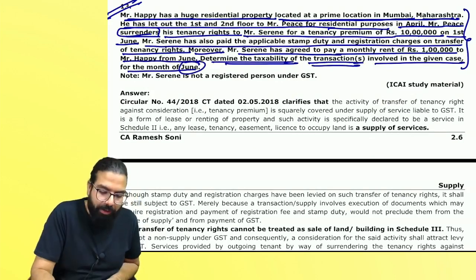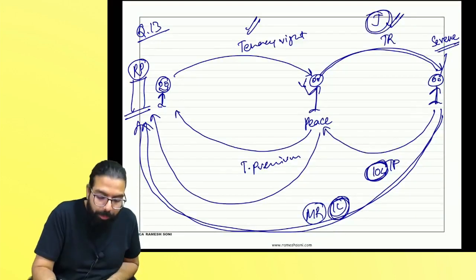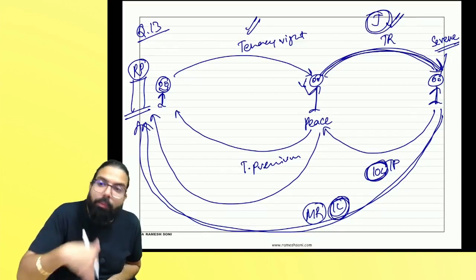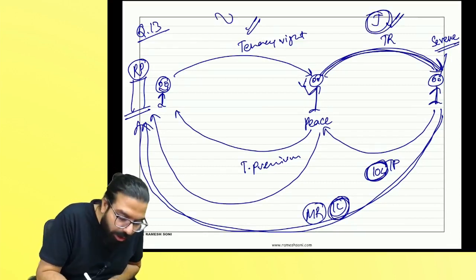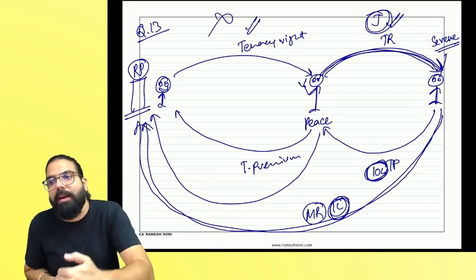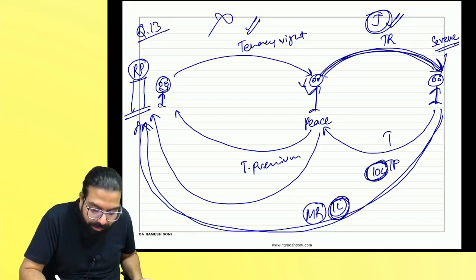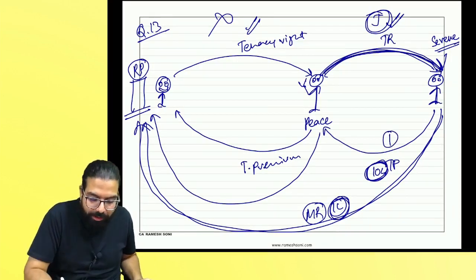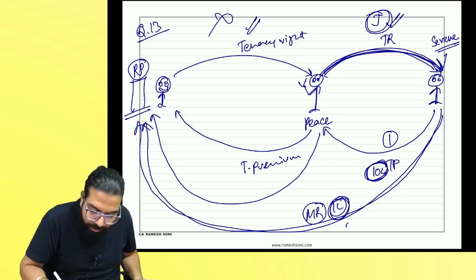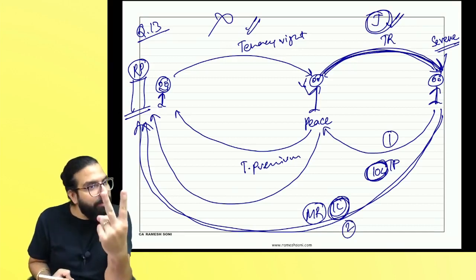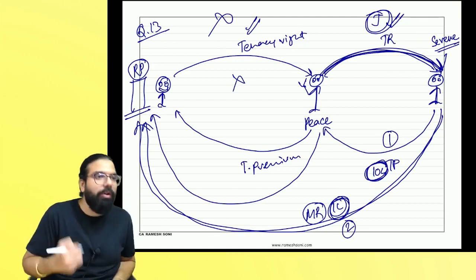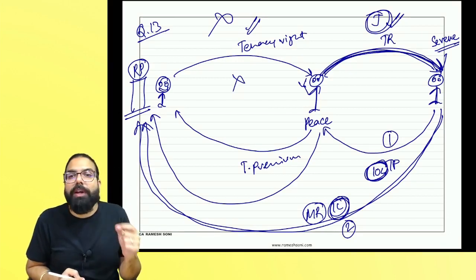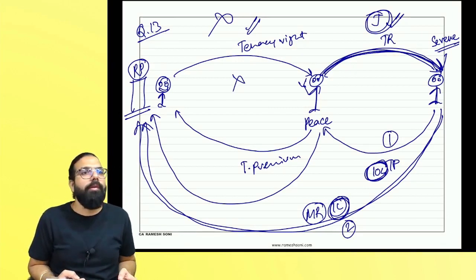In June, what happened? In June, surrendering happens. In June, this guy surrendered the right to someone else. So they are not talking about the first transaction. They are talking about the second transaction, wherein tenancy right was given. Secondly, monthly rent. So these two transactions you have to reply. And students start talking about this transaction. You have to read the question, what they are asking about. Can I go ahead, everyone?